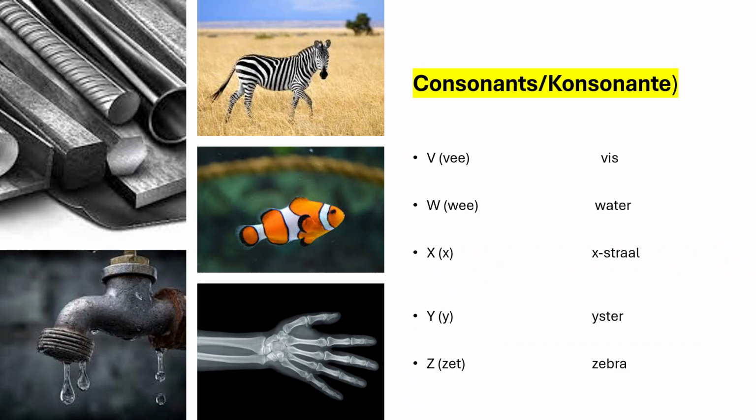The next consonants or konsonante will be V, which is vis or fish. W for water or water. X for extra or X-ray. Y for oyster or iron. Z for zebra or zebra.